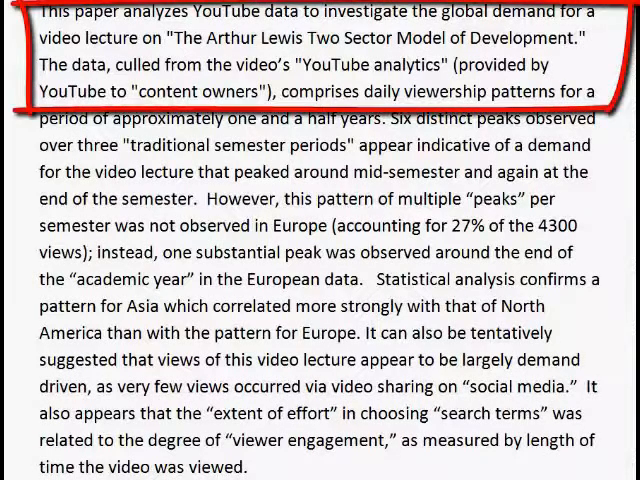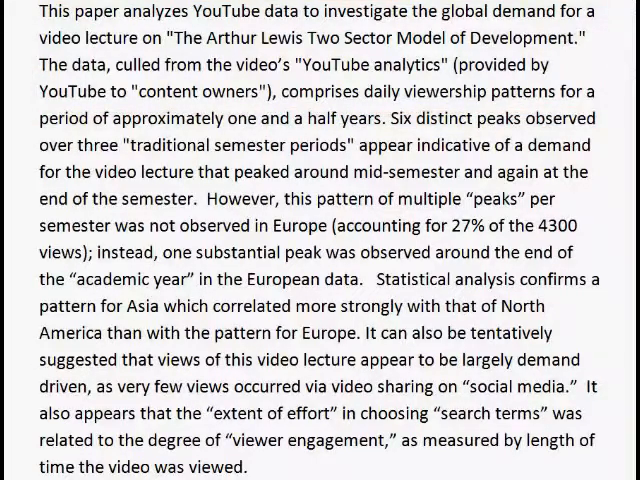We analyze YouTube data to investigate the global demand for a video lecture on the Arthur Lewis two-sector model, also known as the dual sector model. The data are taken from the YouTube analytics, and they are daily viewership patterns for a period of approximately a year and a half.